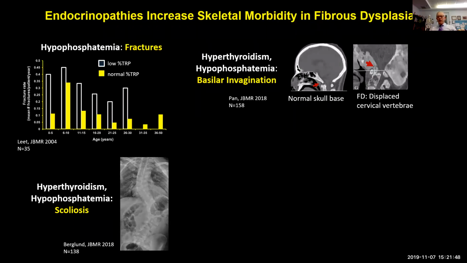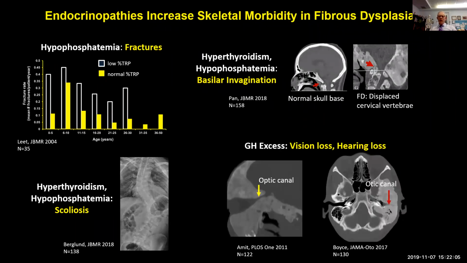Hyperthyroidism and hypophosphatemia can contribute to basilar invagination, which can be a very disturbing finding in patients with fibrous dysplasia, very difficult to treat. So again, early diagnosis and treatment of hypophosphatemia probably can help to prevent this from occurring. And finally, growth hormone excess is a risk factor for vision loss, as we said, and hearing loss as well.